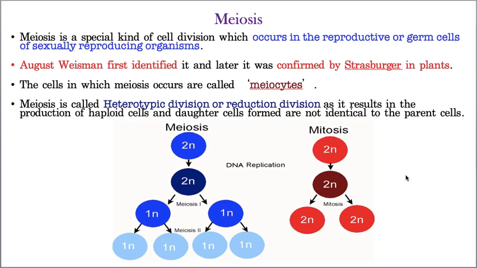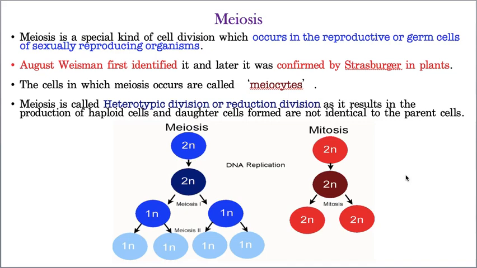Meiosis takes place in the germ cells. Germ cells means the cells which undergo division to produce gametes. That type of gamete producing cells are called germ cells, and the division by which gametes are produced is called meiosis. This meiosis concept was first identified by August Weismann, and it was studied in detail by Strasburger. Strasburger confirmed this process called meiosis, but it was first identified by August Weismann.